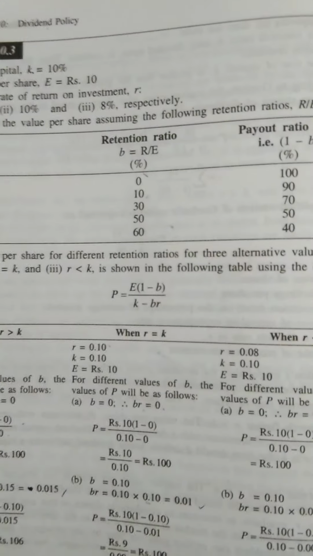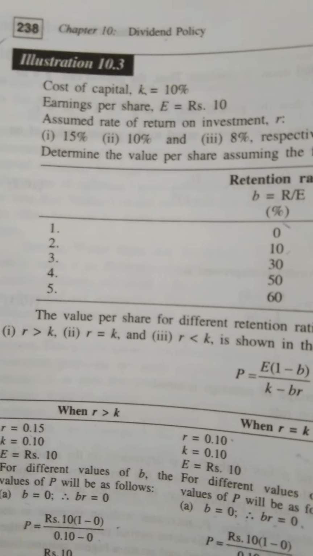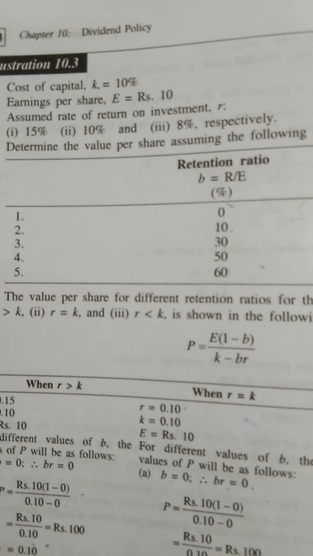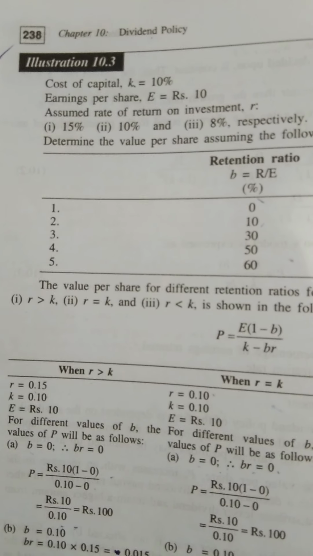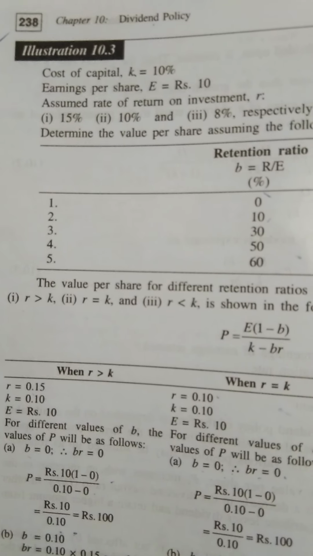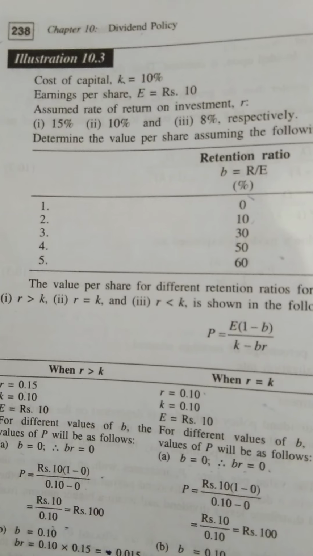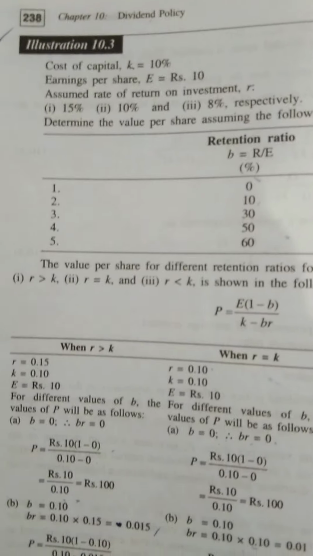Now I am moving to the sum. Look at the question. Cost of capital K is 10%, earning per share is 10, and the rate of return is given as 15, 10 and 8. Like Walter's model, there are also 3 R we have considered. Look at the question: one R is greater than 10%, one R is equal to K and another R is less than K. That means we should consider R greater than K, less than K and equal to K.